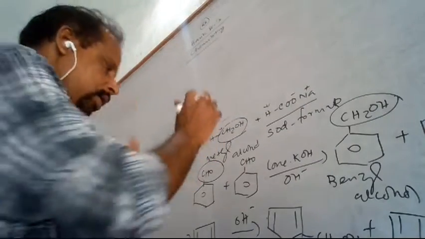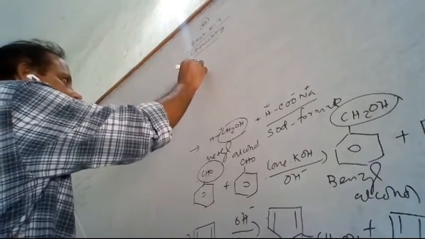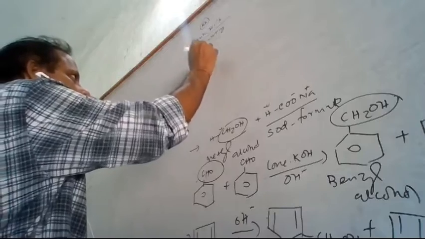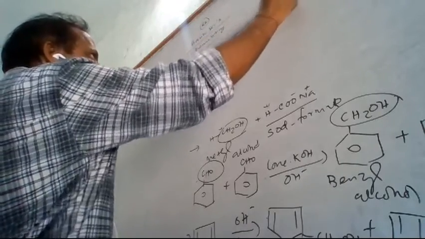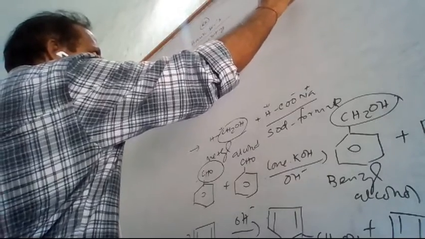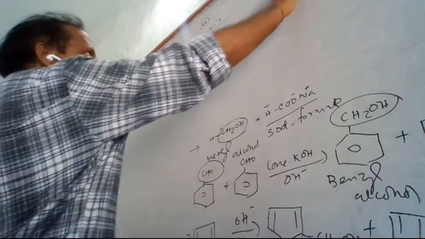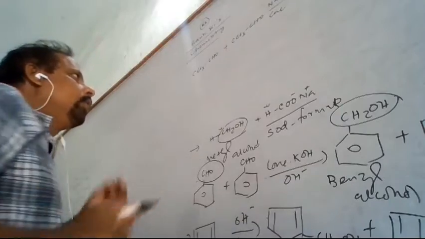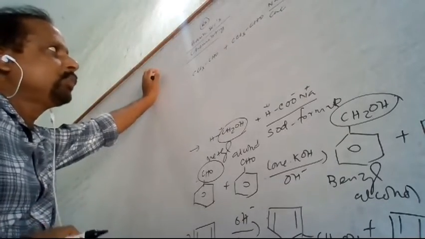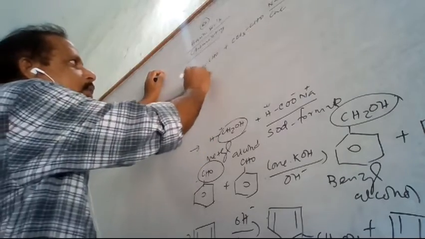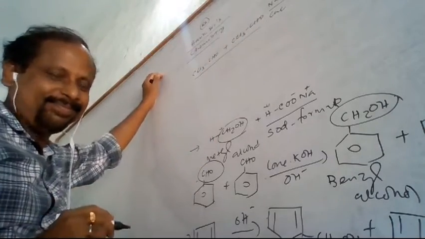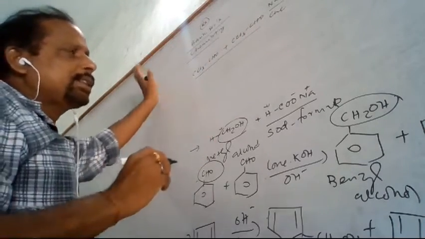But I have given you the example of CCl3CHO, with another molecule of CCl3CHO. When concentrated alkali, sodium hydroxide, is used, what will happen? It has no alpha hydrogen atom, but does it give this type of reaction?